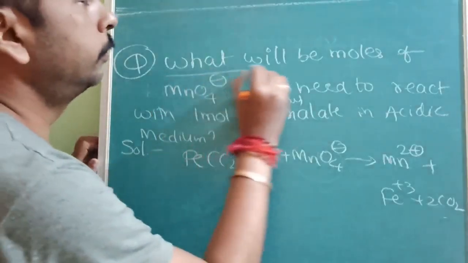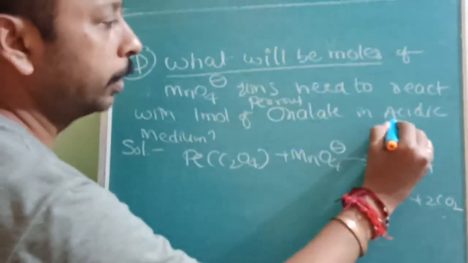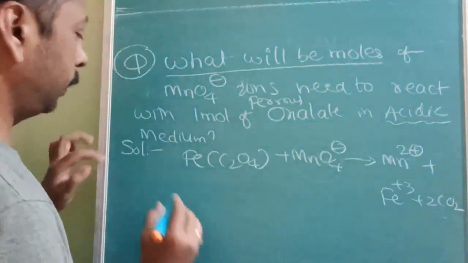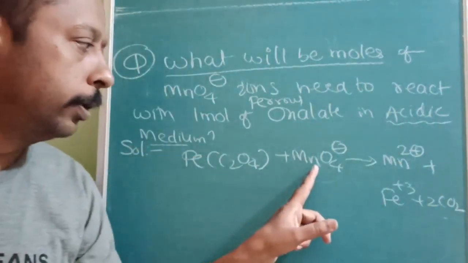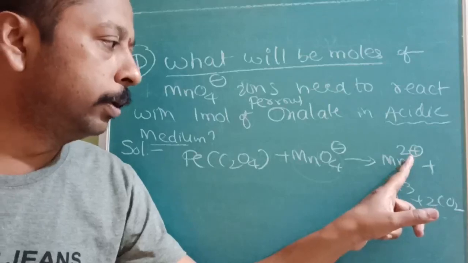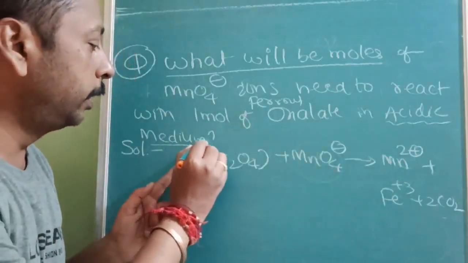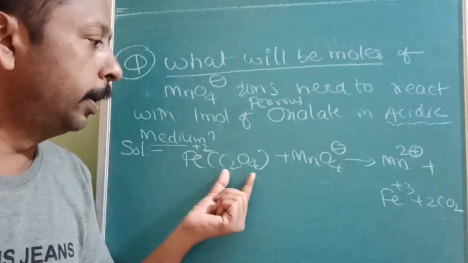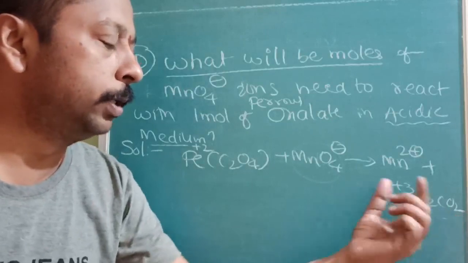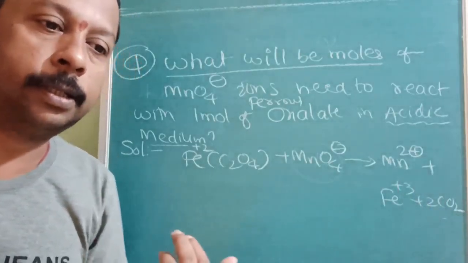Okay, try it now. See here. What will be the moles of MnO4 minus? Here is the word, as I told you, acidic medium. So with the acidic medium, I could write MnO4 minus to Mn2 plus. And for ferrous, the oxidation state changes from plus 2 to plus 3, and oxalate changes to CO2. These I have already explained in the previous lecture.